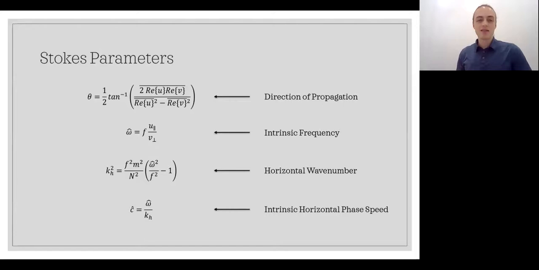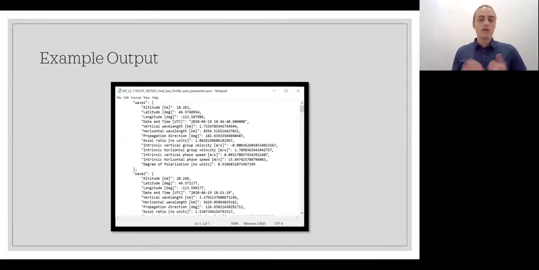Finally, this allows us to get the actual physical wave characteristics from the data. We do this by applying what are called the Stokes parameters, which is a name for a collection of equations derived from the general physics of wave behavior. And using our reconstructed time series, we can find anything we want to know about our waves. So for every radiosonde flight, we can create a file showing a list of all the waves that we detected and any of their properties.